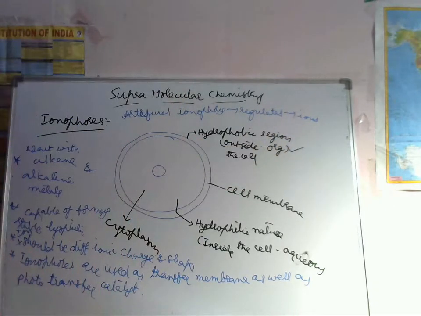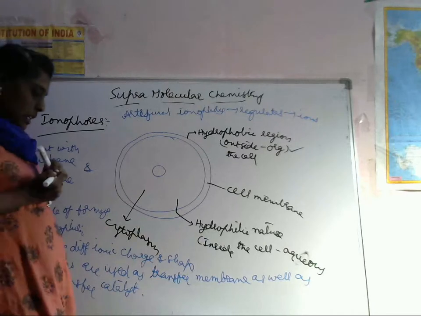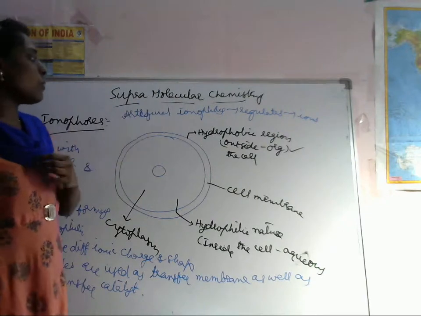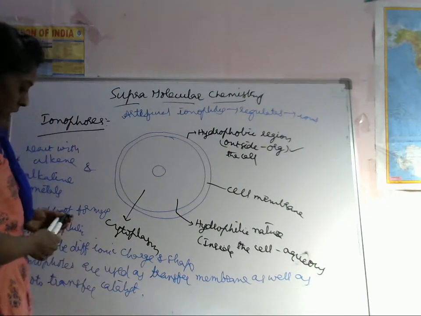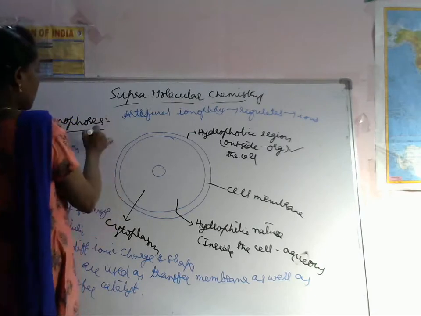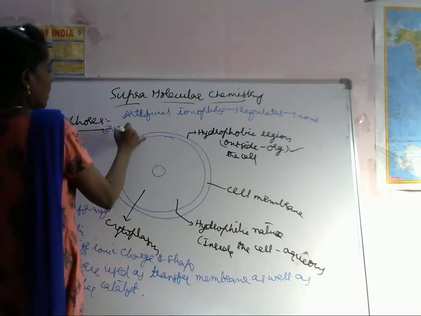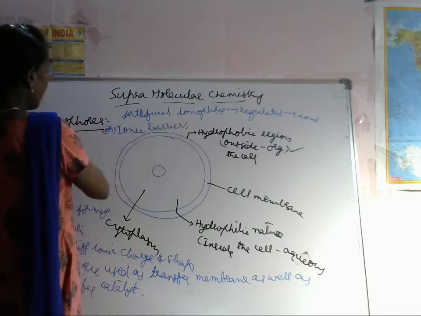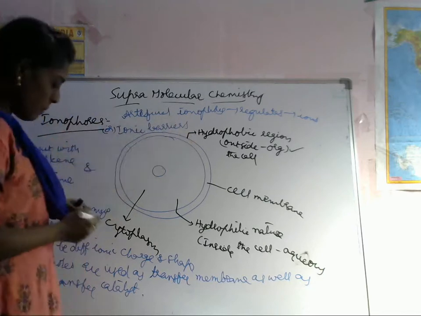Next, these artificial ionophores are mainly synthesized in the laboratory. Actually, we have synthesized artificial ionophores in the laboratory. Ionophores are also called ionic barriers.